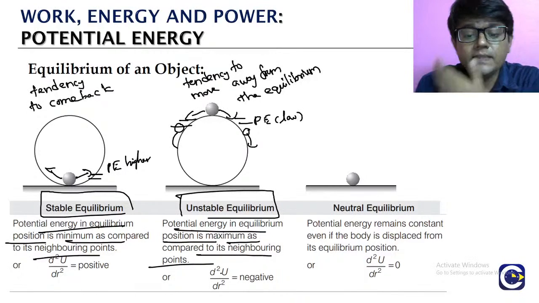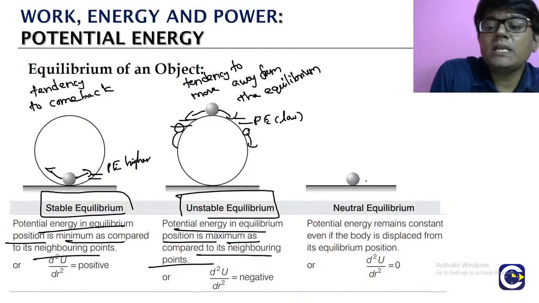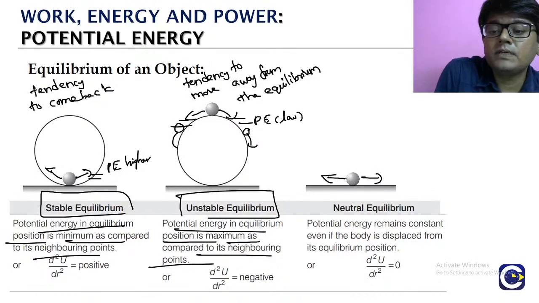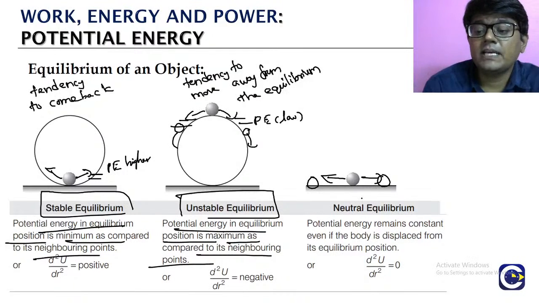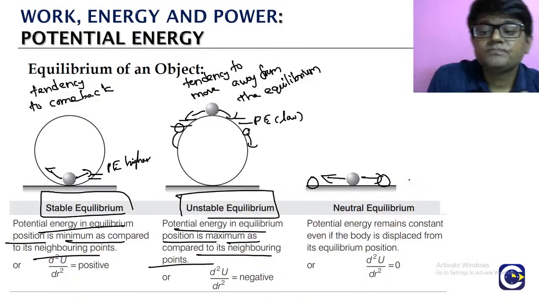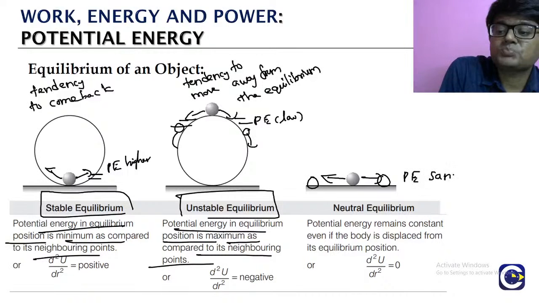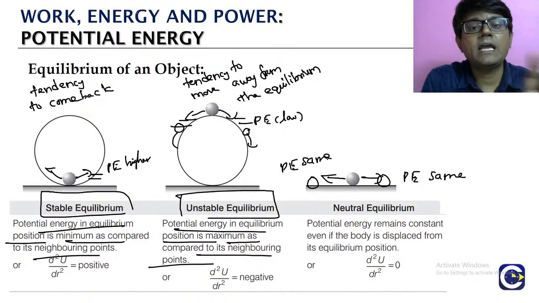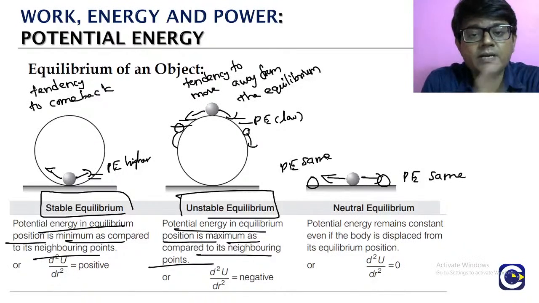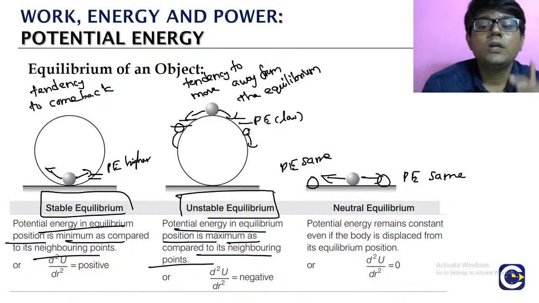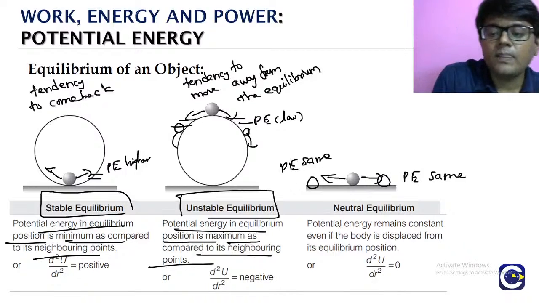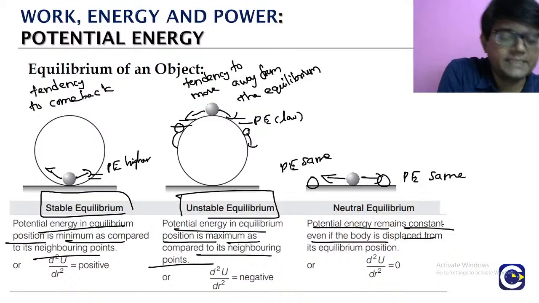Then in case of the neutral equilibrium, if you give some disturbance to the left or to the right, it will go to a point where the potential energy is not changing. So here the potential energy is the same. This side also the potential energy will be the same. So it will neither have a tendency to move away, nor a tendency to come back. This is what we call the neutral equilibrium. In neutral equilibrium, potential energy remains constant even when you displace it.